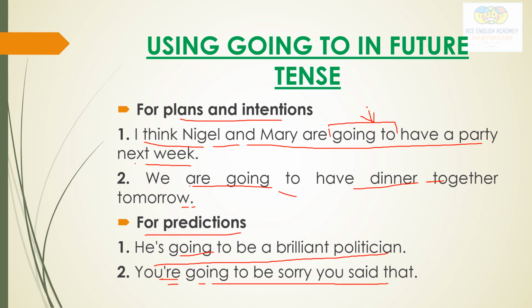Here also, you are, I have used both of them in contracted forms. So equally with the use of will and shall, we can use this going to and present continuous tense with the future tense. So I hope now this future tense is clear to you.